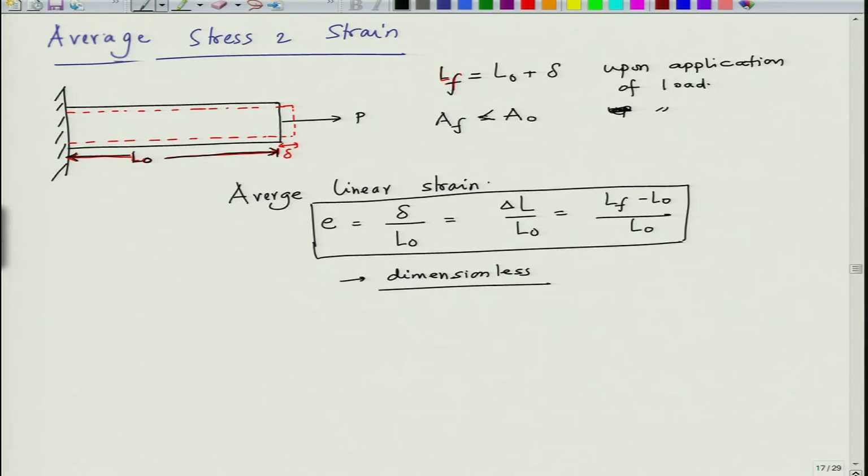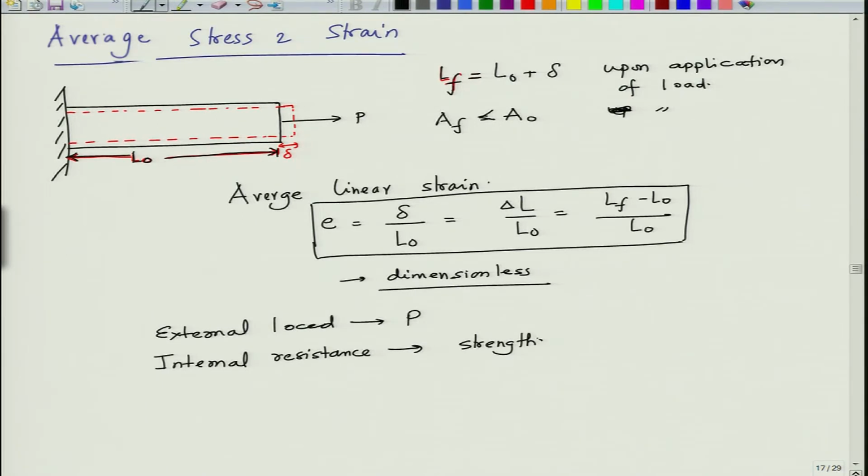So, this external load that we apply, so external load is P. When you apply a load to a material, that load is resisted by what we call internal resistance. So, this internal resistance is quantified by a property called strength.